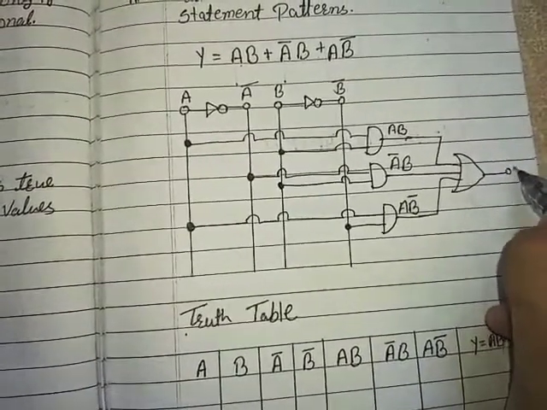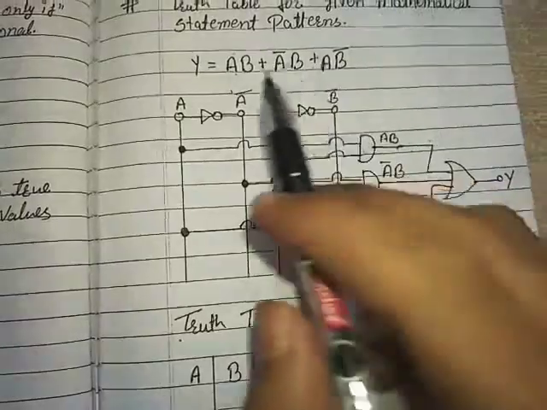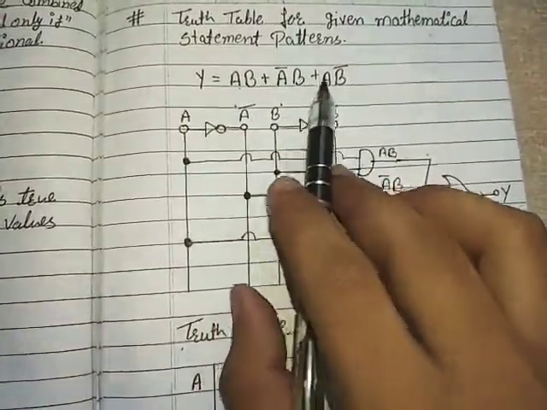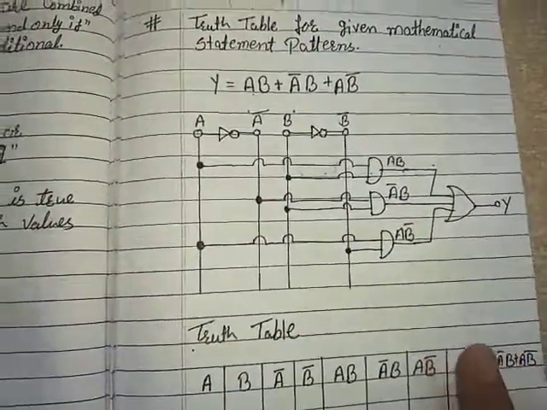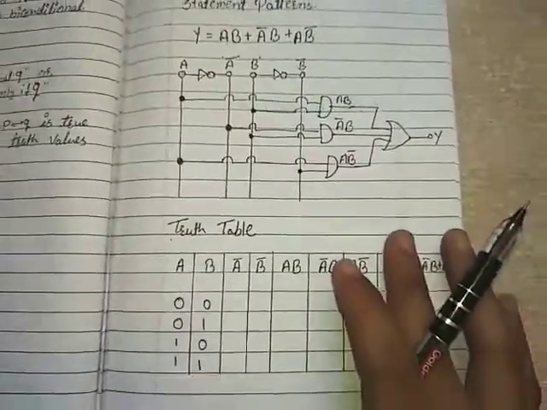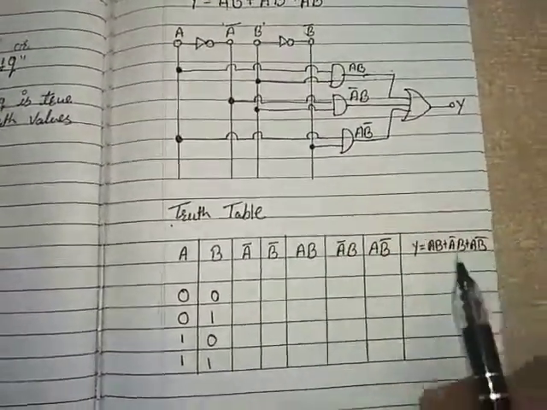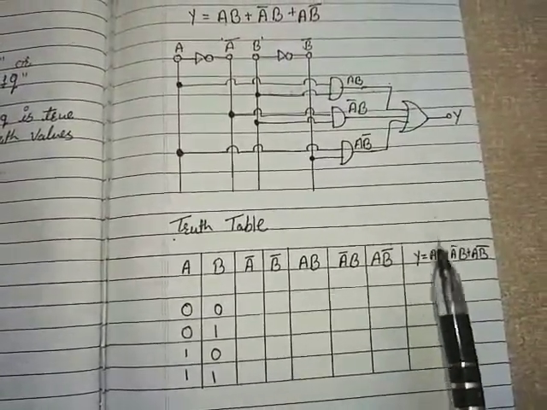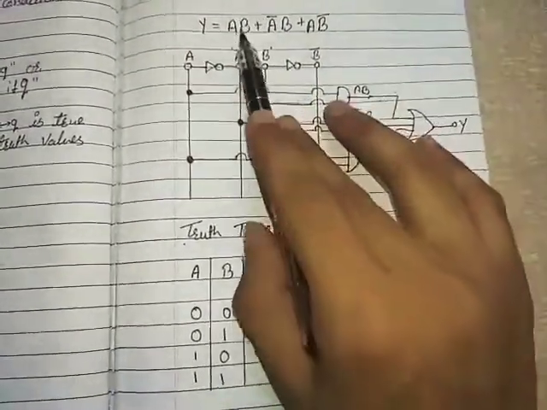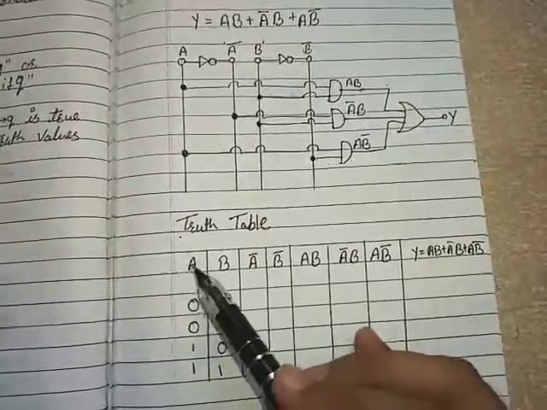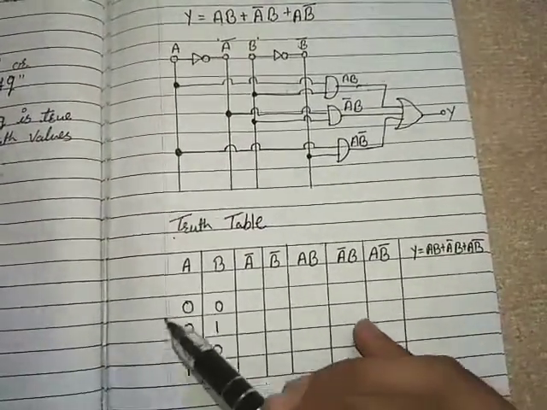And I will get the output y, that is AB plus A bar B plus A B bar. In this manner you can construct, or draw the logic diagram by using basic gates. Now let's move to the truth table. First we have two inputs A and B. So here are A and B, and these are the possible inputs.